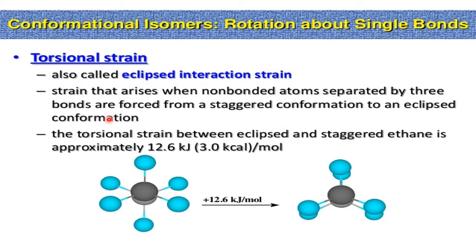That means at this moment ethane is in this staggered form. It wants to go to the eclipsed form. So the tension is, it has to go because the room temperature is forcing it to go to the other form. But at this moment, ethane is in which form?